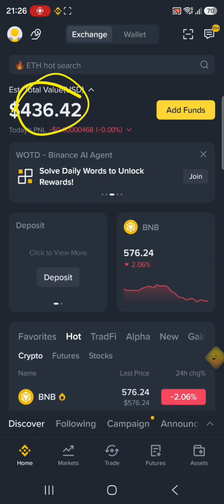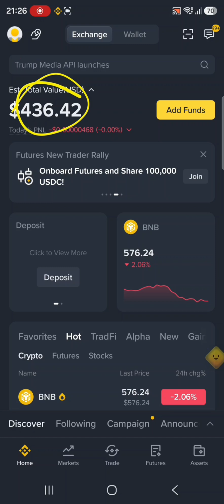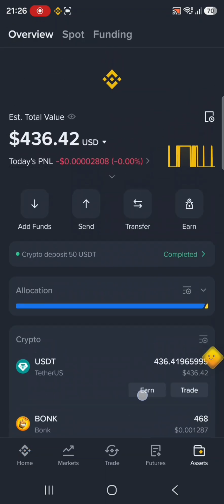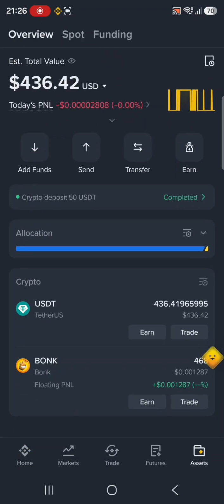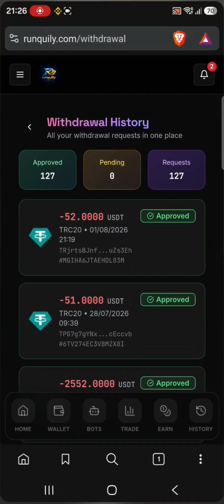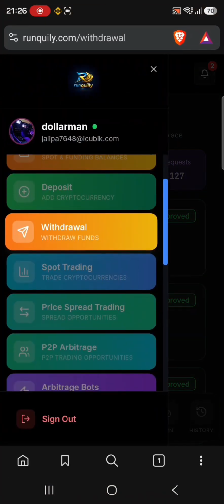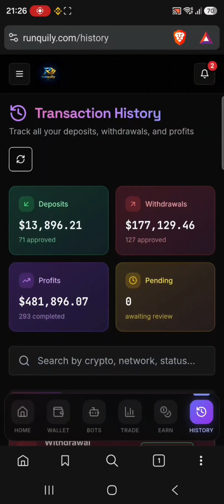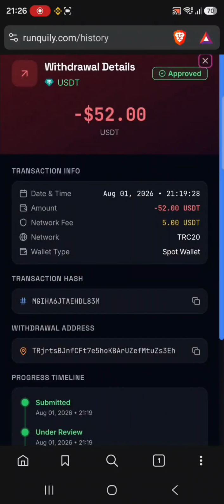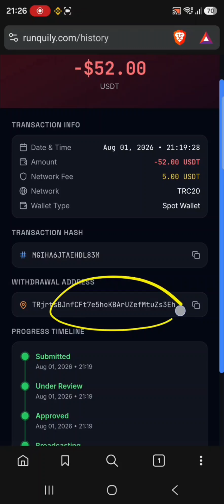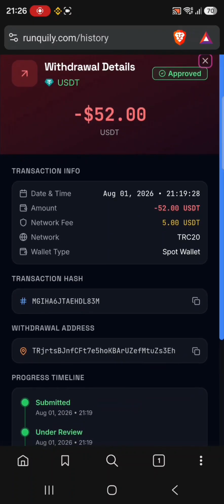So that's how we do it, and that's how we make some amazing profits, so you don't miss a chance of making profits with crypto arbitrage trading. Make sure you watch all the parts, and you make some good profits. We can reconfirm the withdrawal process. That's what people want to see. You can see it, 50, and also we go back here on Ranquilly. We can check it on transaction history and actually confirm that it is the same address. So you can go and counter check this address where we pasted it, and what we received.